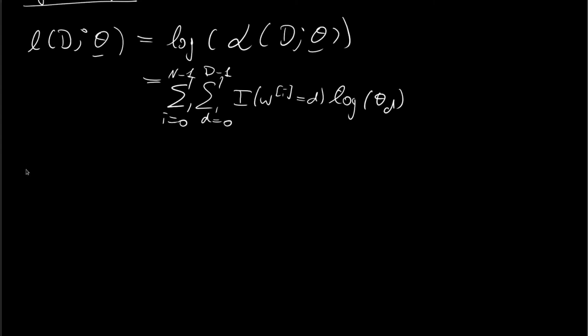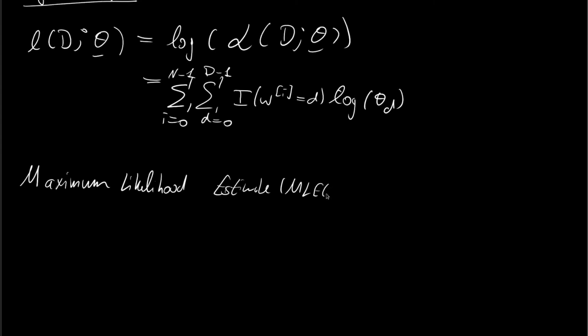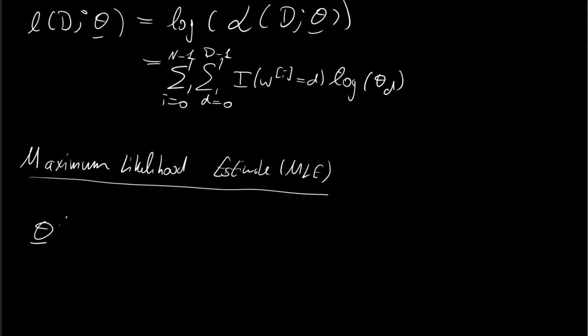Then we can define the maximum likelihood estimate, or shorthand MLE. We say that the theta parameter that we're looking for, the optimum or the maximum, with a star, is given as the argmax over all thetas. And what is the range that we can take? Each theta is a probability, so it has to be in the range from 0 to 1. So we have a vector which is in the range 0, 1 in each of its components. So we raise this to the power of d. It will be a d-dimensional vector with components being in the range from 0 to 1, and they can take any value in between those two.